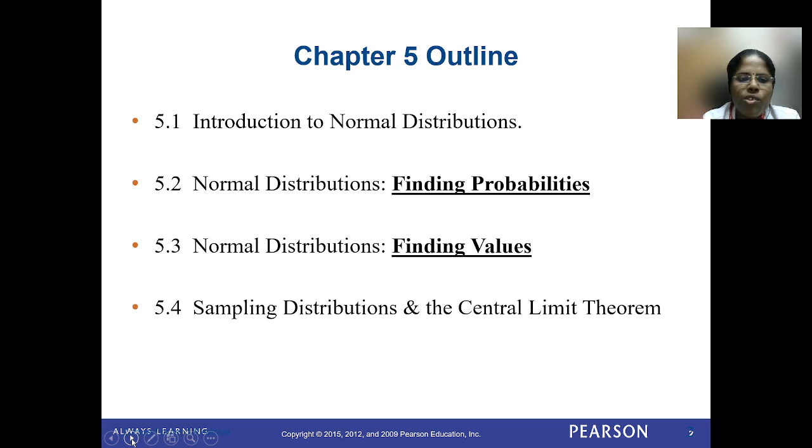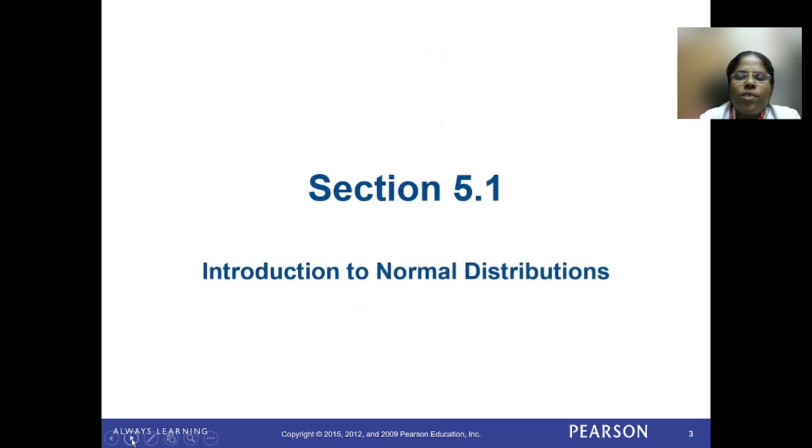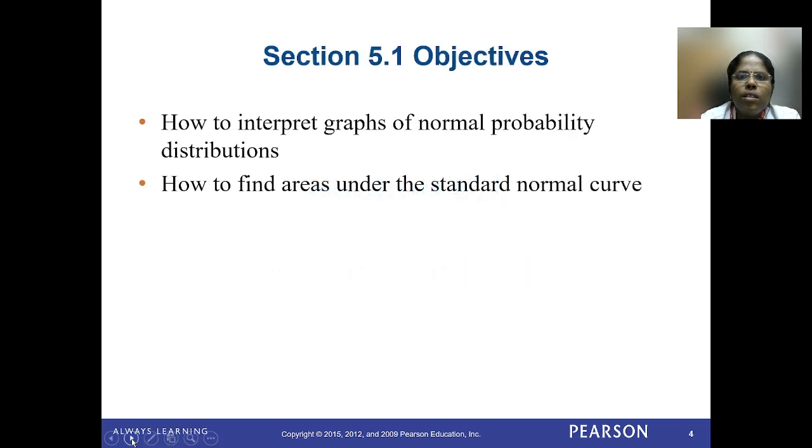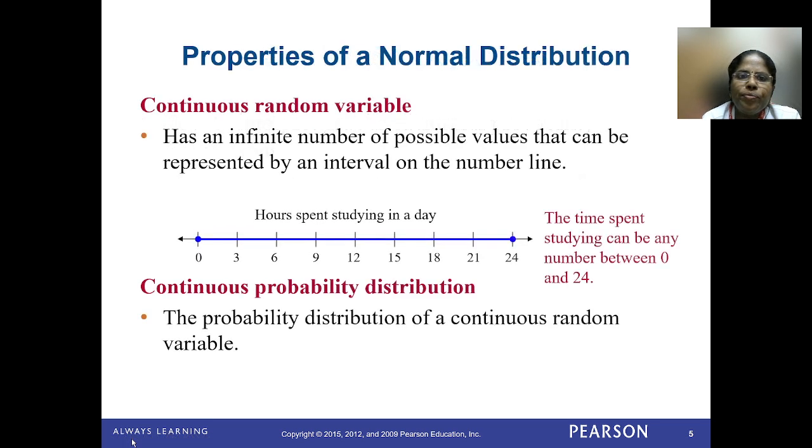Okay, shall we start? So the first one, what is meant by normal distribution? The objective of this section is how to interpret graphs for the normal probability distribution and also how to find the areas under the standard normal curve. I already told that normal distribution comes under continuous probability distribution.